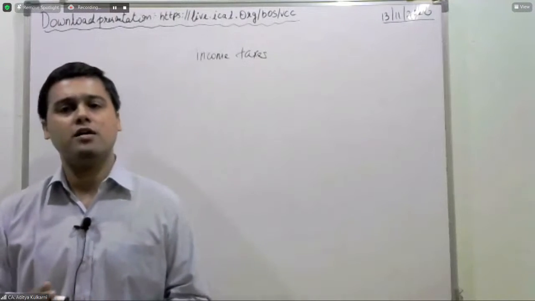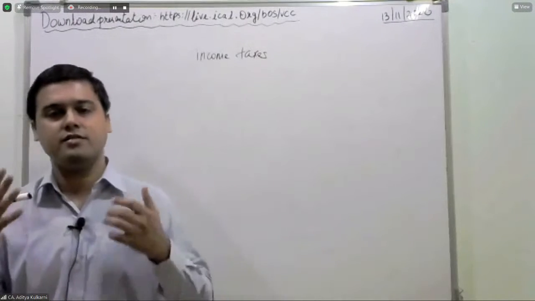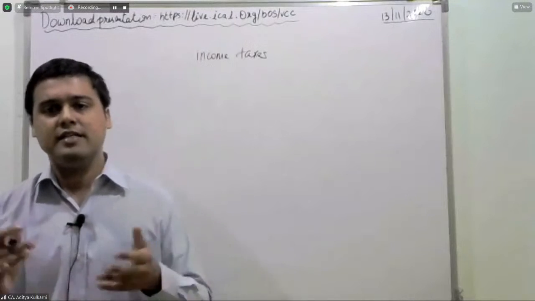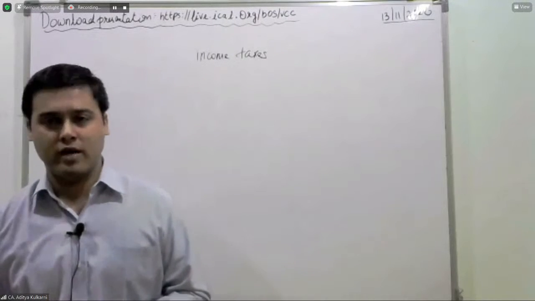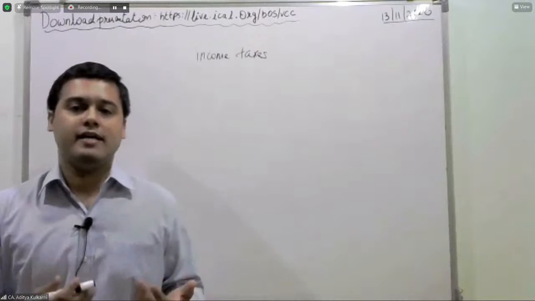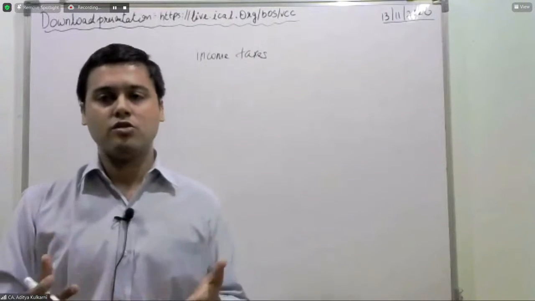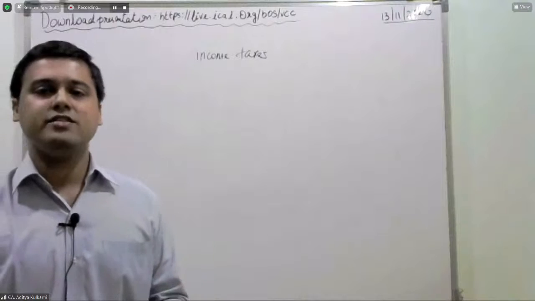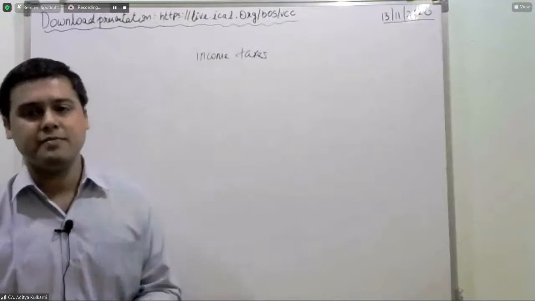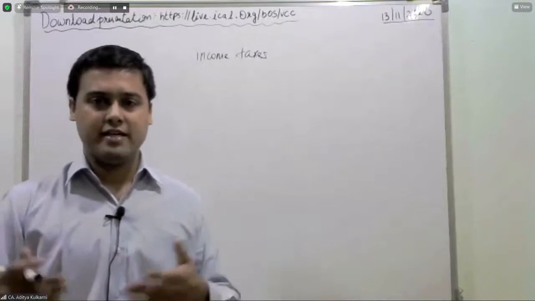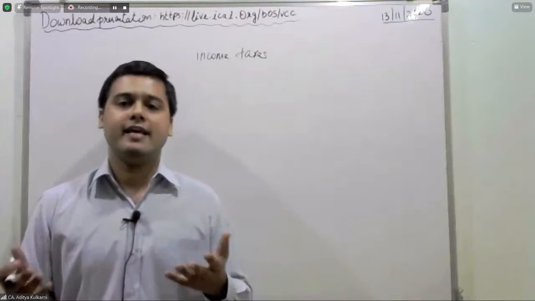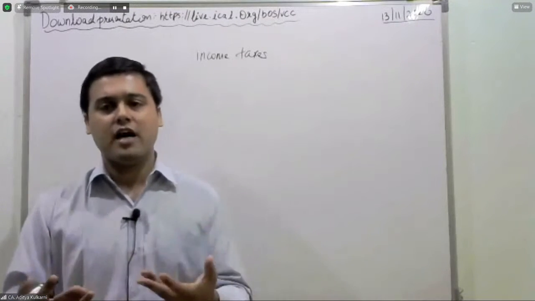Now, when we talk about income taxes, the first thing that comes to our mind is the Income Tax Act 1961. But let us understand the genesis of Ind AS 12, the source of Ind AS 12. Ind AS 12 comes from the IASB standard IAS 12, that is the IFRS. And we have a converged approach.